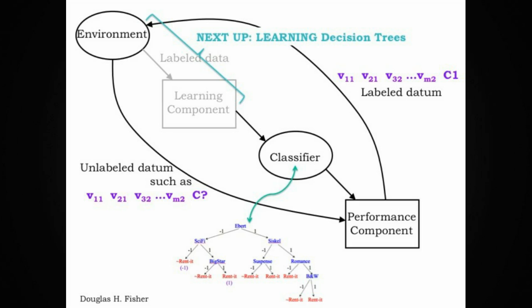Up until now, we've talked about what a decision tree is, and I had simply made up this decision tree, introspecting on my own decision making about whether to rent movies or not. But if an organization like Netflix or iTunes was keeping track of my movie renting behavior, it could collect data on what it's doing, and we could learn these decision trees from data. And so that's what we're going to be talking about next.